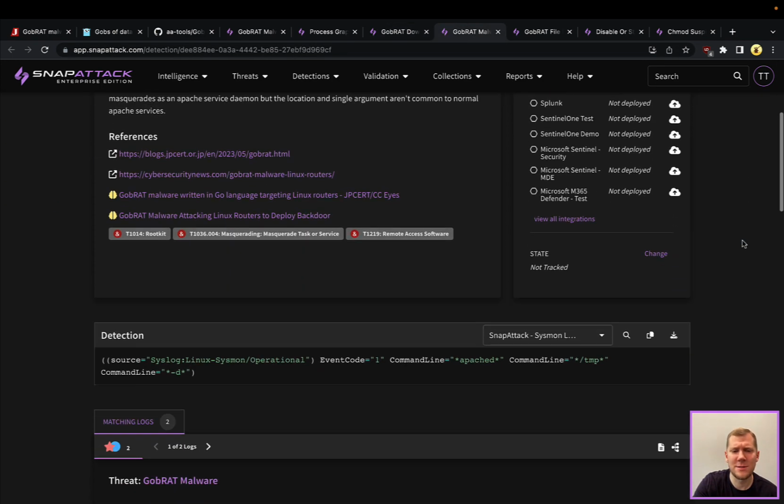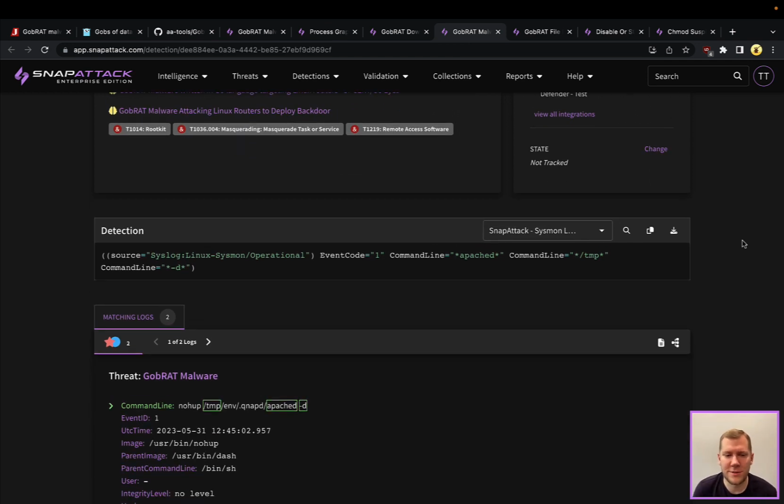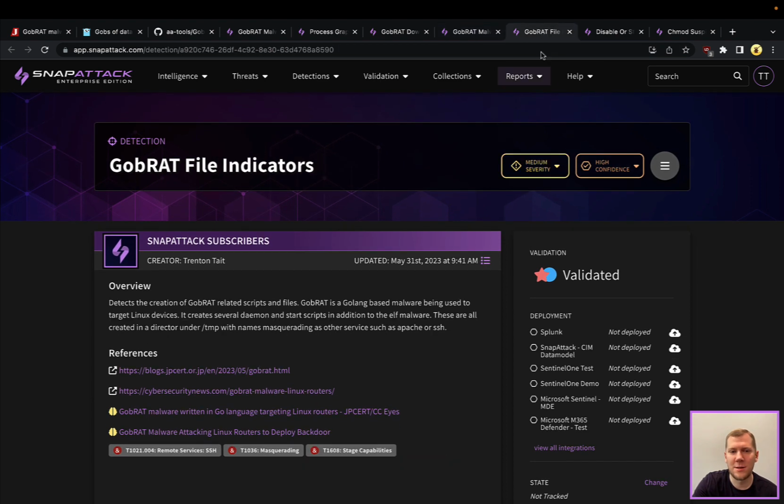From a malware execution standpoint, we can see this is being launched. We're using nohup, and we're launching a file out of the temp directory. Again, this is also masquerading as Apache, the web server, and again, it's in daemon mode. That command line argument doesn't do anything, but this is going to blend in quite a bit if you were doing a ps and looking at the process list on the host. So another opportunity for detection there.